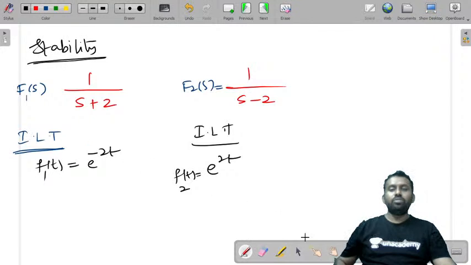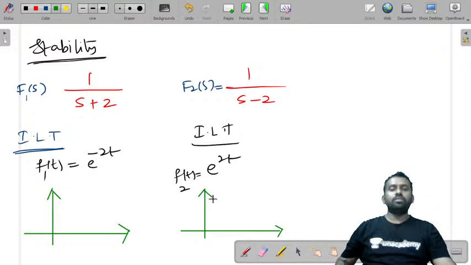Now let's try to draw the f of t versus t graphs for both, considering initial conditions as 0 as of now. So e power minus 2t is a decreasing function with respect to time, and this is f1 of t, at t is equal to 0.